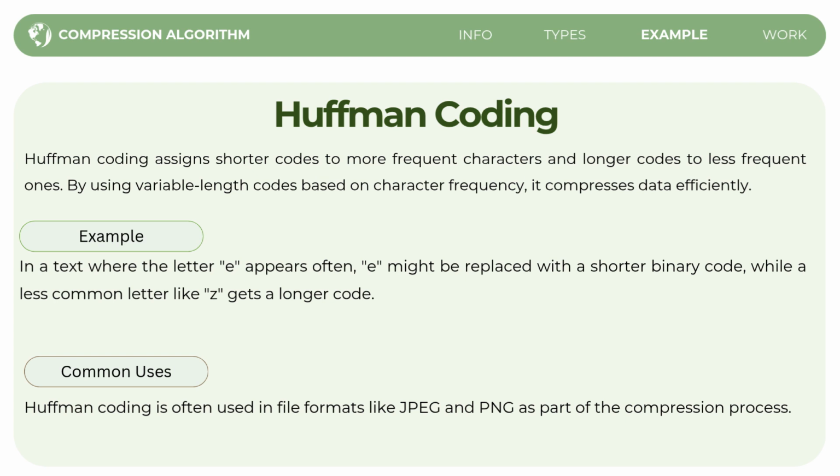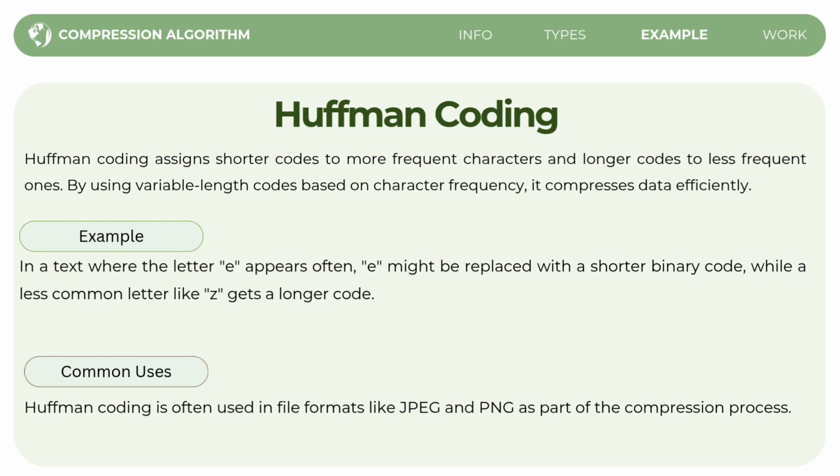So how does it work? Huffman coding works by looking at how often each character appears in the data. For example, if you have a piece of text where the letter E appears frequently, Huffman coding will give E a shorter binary code, like 01, because it appears more often.